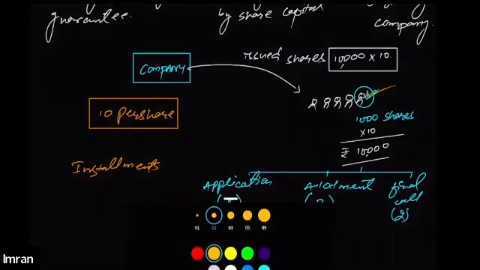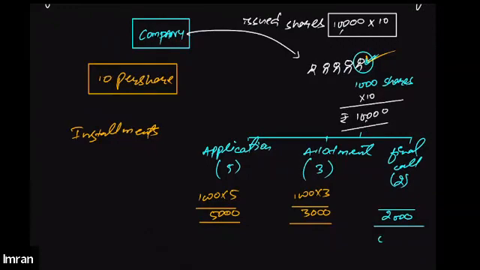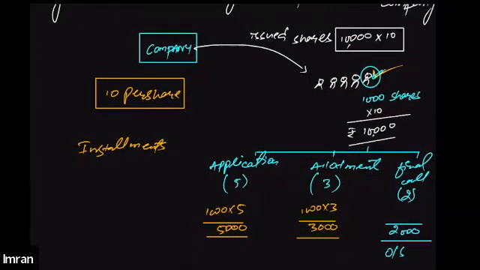And tell me how much is still remaining to be paid. How much will he pay more? Any idea? 2,000 more is required to be paid. This is still outstanding. Pay attention to that one. Now, meanwhile, the company goes on.